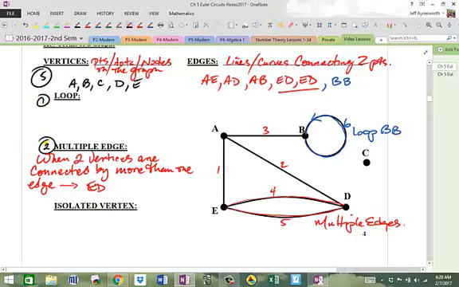A loop is an edge connecting a vertex back to itself. So let's write that down too. A loop is an edge that connects a vertex back to itself.